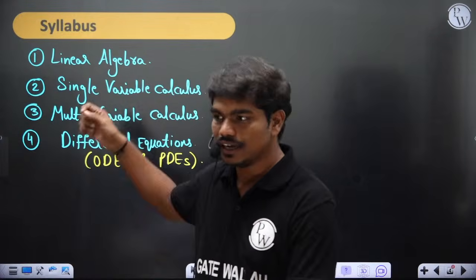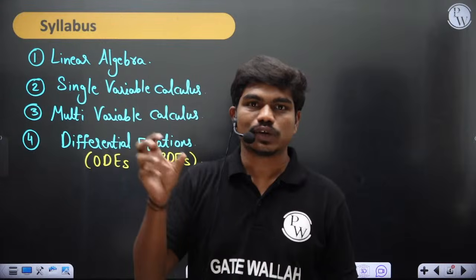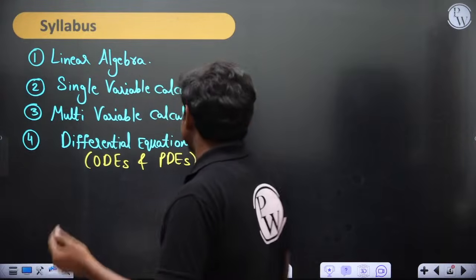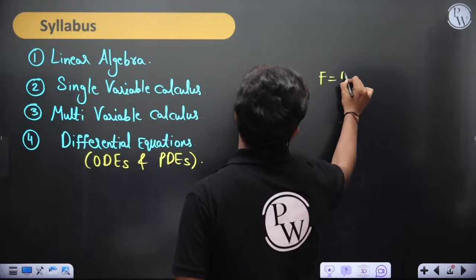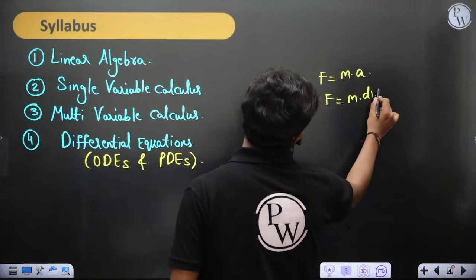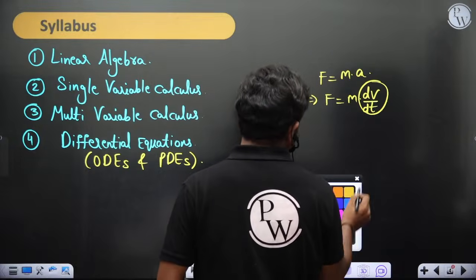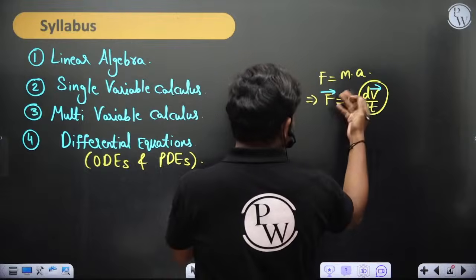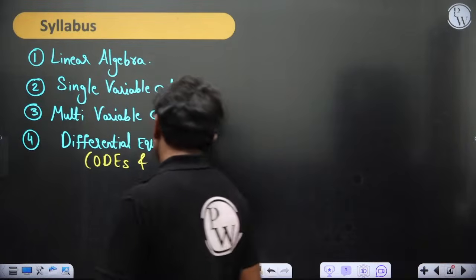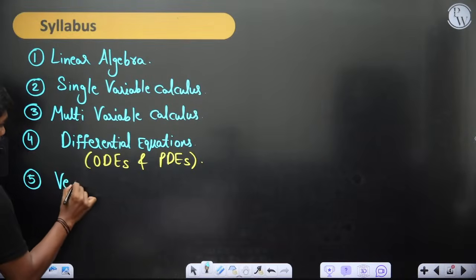It's not like I just teach you this integration is this and it works out. At the same time, I'll try to connect all the mathematical formulas that we derive here to physical things. A simple example, you all know force equals mass into acceleration. This is actually a differential equation, correct? Because you have dv by dt. In fact, if you deal in 3-dimensional space, you have vectors, then this is a vector differential equation. So how to deal with all these things, we will connect. Then once differential equations is done, we'll go for vector calculus.